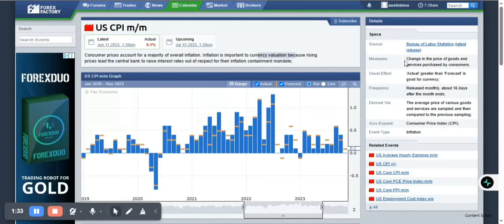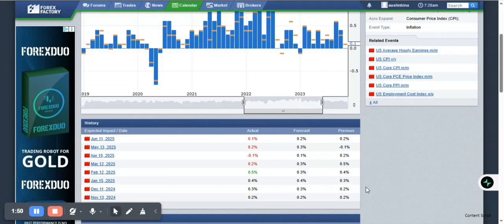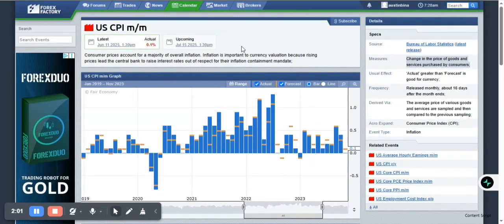So CPI, the primary tool used to measure inflation, right? Because it measures the change in the prices of goods and services purchased by consumers, right? So we can see that CPI here is actually negative. It came out negative last time, and it has been like that since March. It has always been below their target, which is not good. However, let's not use CPI month over month for any decision making.